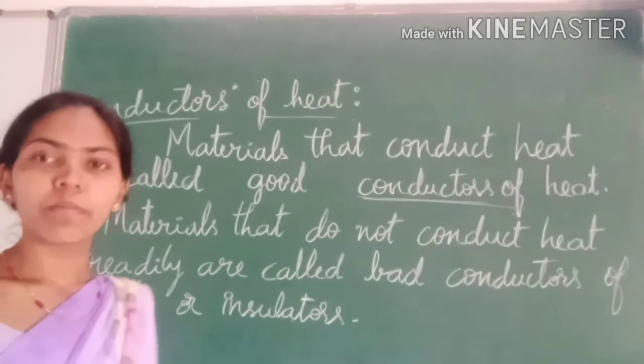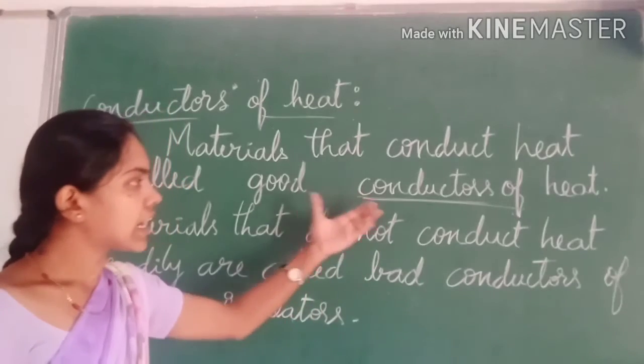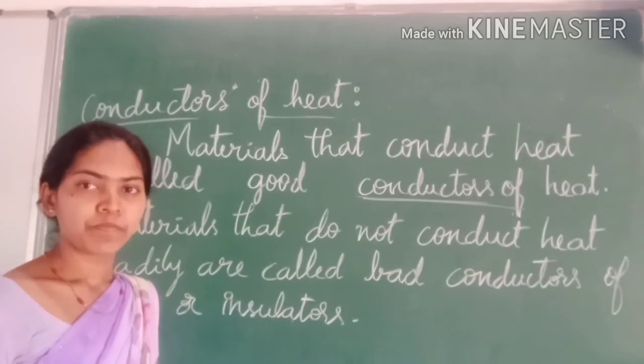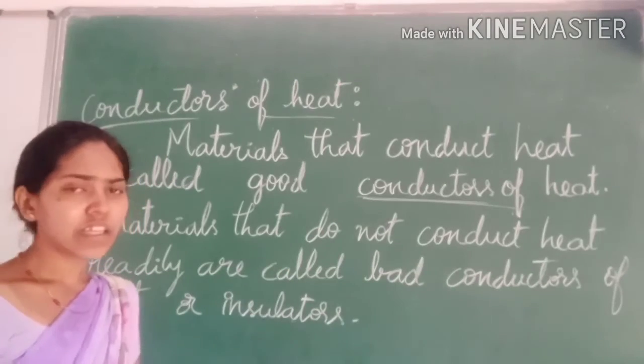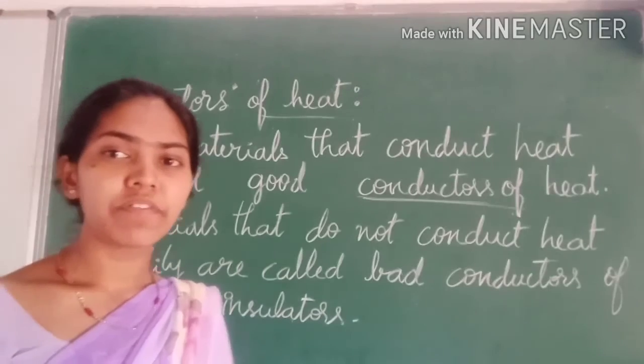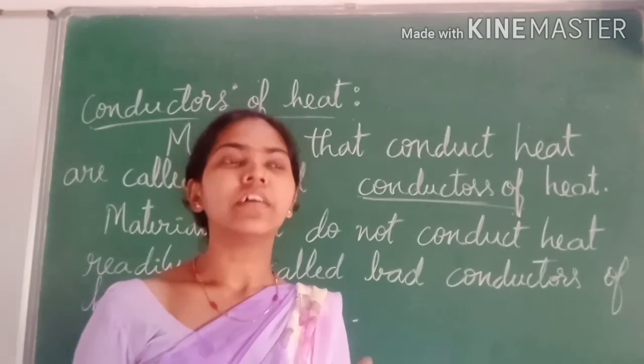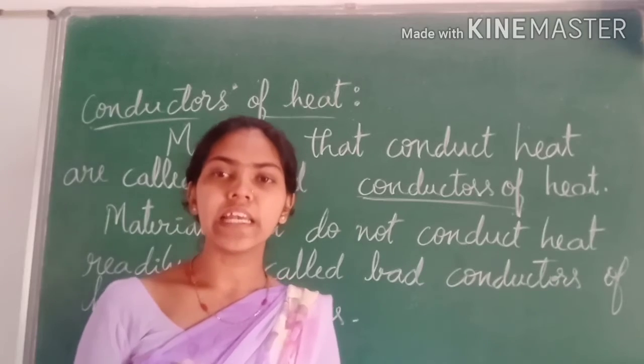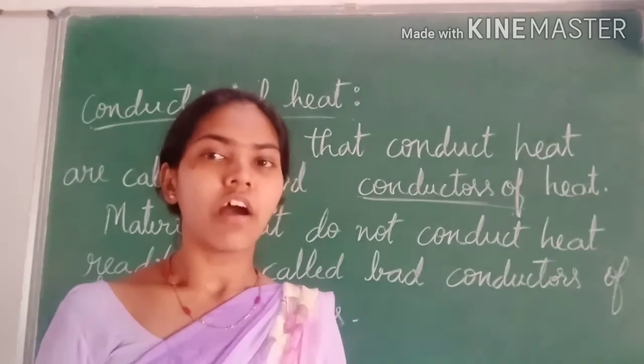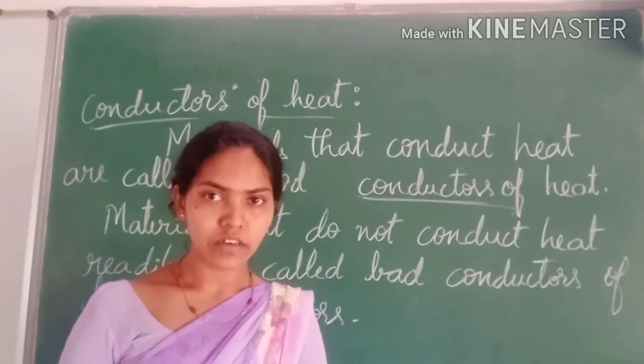So we can give many examples of good conductors of heat. Which are they? Materials such as steel, aluminium and brass are all good conductors of heat.